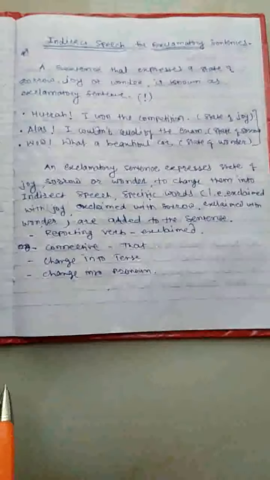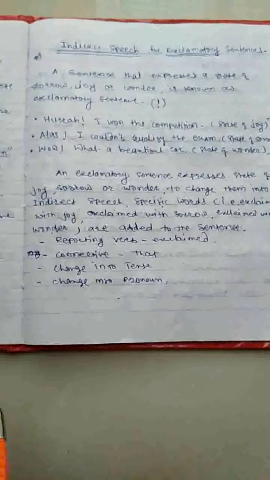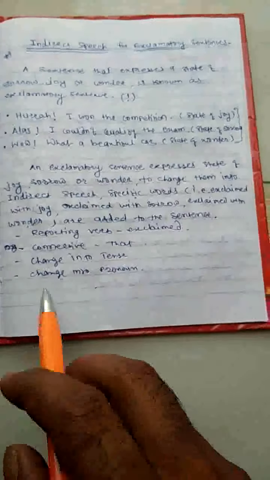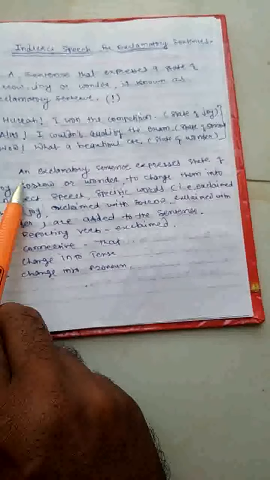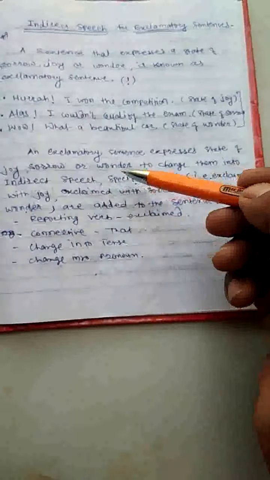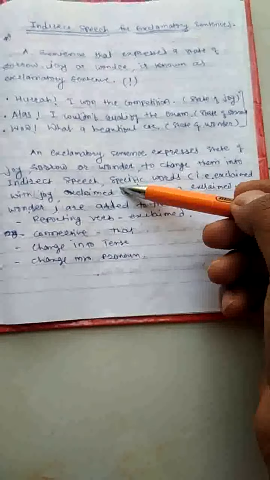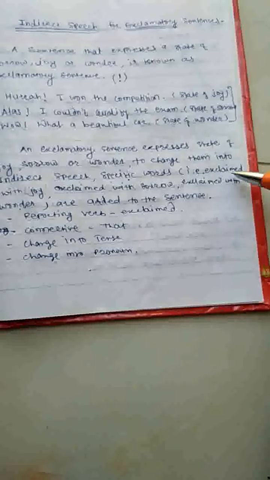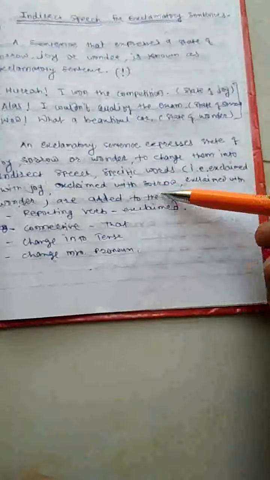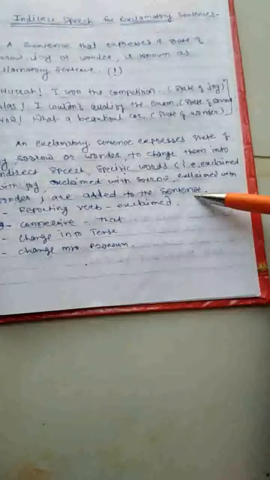While converting direct speech into indirect speech of an exclamatory sentence, let us see some basic information about it. An exclamatory sentence expresses the state of joy, sorrow, or wonder. To change them into indirect speech, specific words like exclaimed with joy, exclaimed with sorrow, and exclaimed with wonder should be added to the sentence.